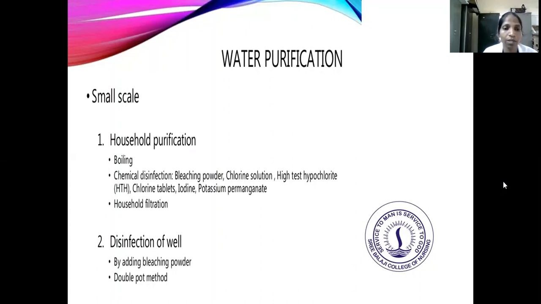So next is the disinfection of the well. Disinfection of the well is done by adding bleaching powder and by the double pot method. So that is water purification.